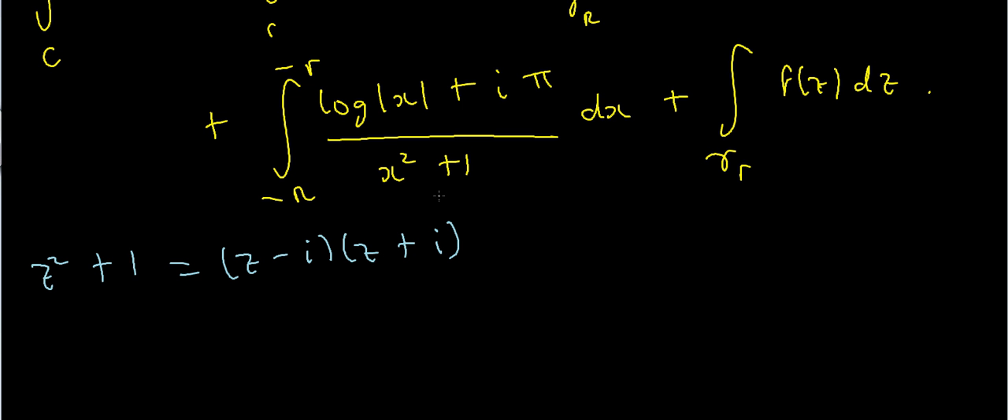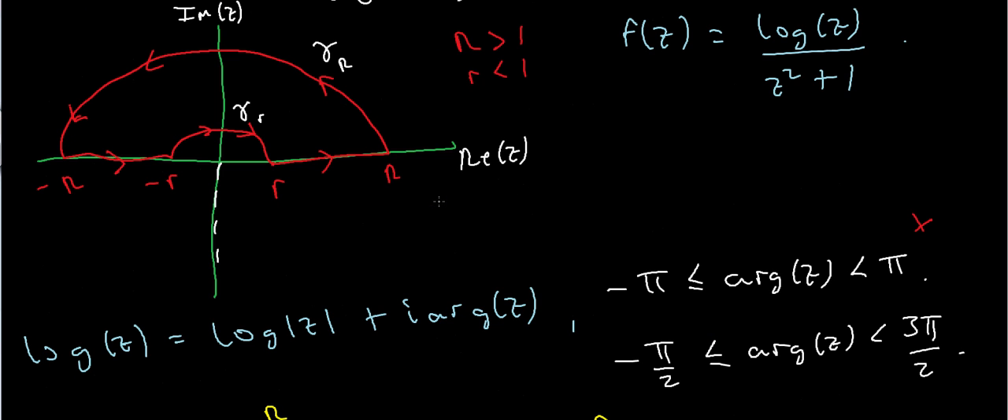So where are these on my Argand diagram? Well, I'm going to have a pole at minus i, and I'm going to have a pole at i. And remember, this is why I chose r to be greater than 1 and little r to be less than 1, so that my pole definitely lies inside my contour. Now obviously the only pole that lies inside my contour is the pole at z equals i. So this is the only pole that I need to worry about. So I can quite happily use the residue theorem here.